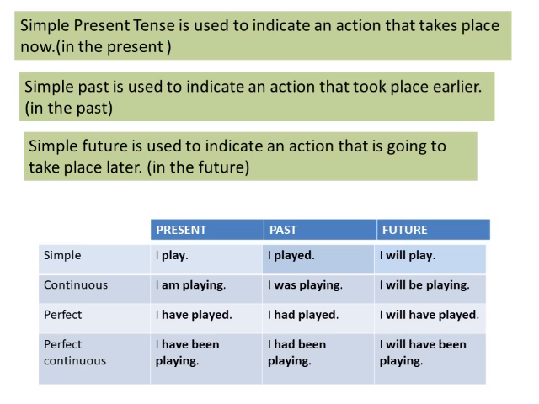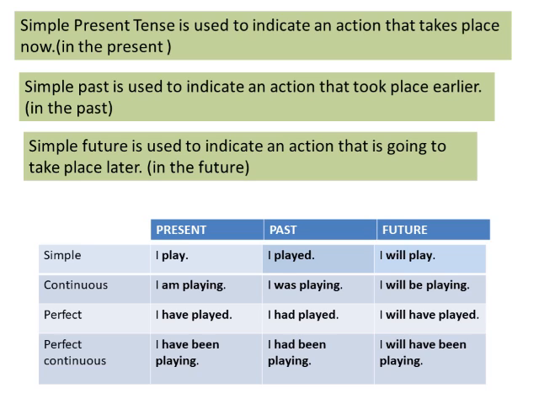And the third column is for future tense, which tells us about all future actions. I will play in simple future. Future continuous: I will be playing. Future perfect: I will have played. And the fourth one, future perfect continuous: I will have been playing.